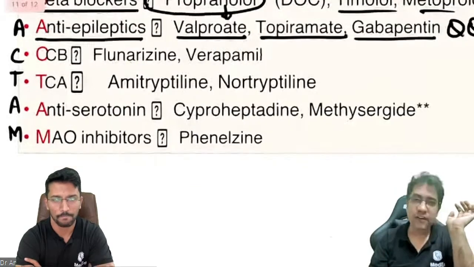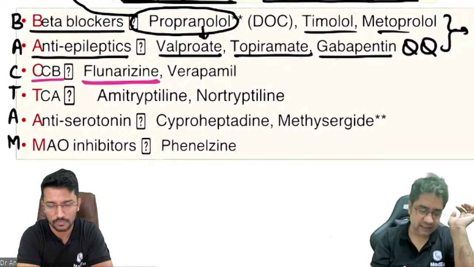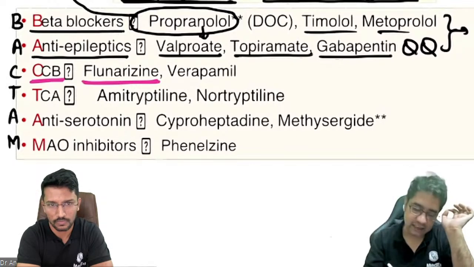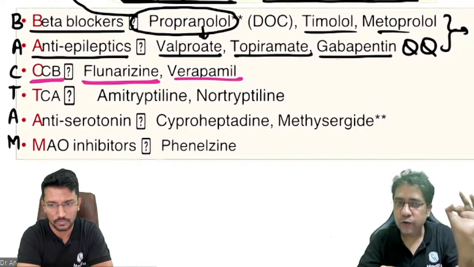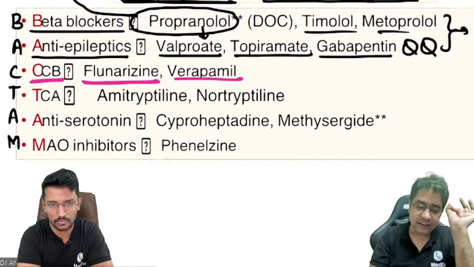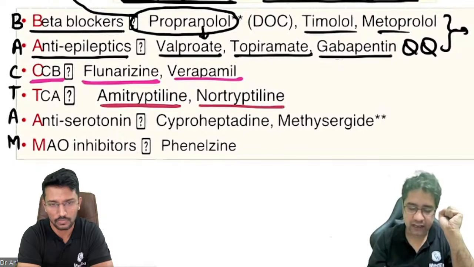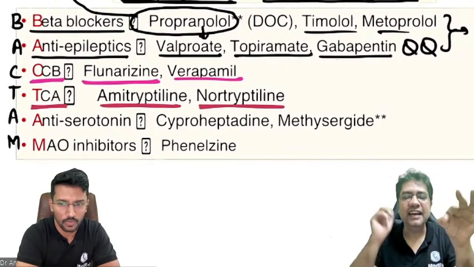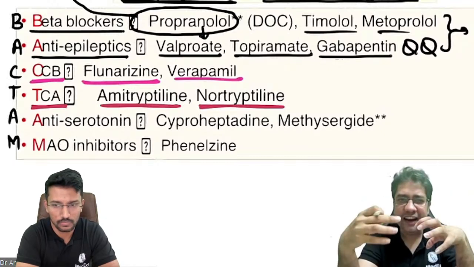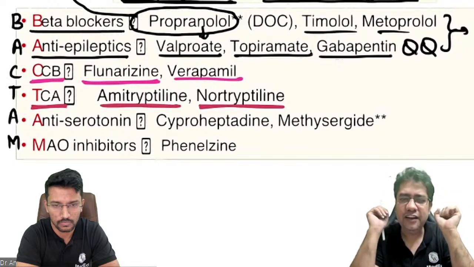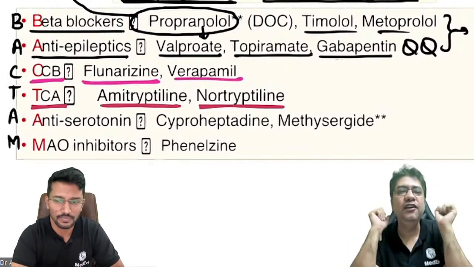But if you talk about India, very commonly you will find the drug flunarizine. Flunarizine is a calcium channel blocker. Another calcium channel blocker which we can give is verapamil. And this flunarizine, you will go in the market and you will see that it comes in combination with amitriptyline very commonly. So amitriptyline or nortriptyline, they are tricyclic antidepressants. Yes, they are very commonly used in India. Heard about a tablet named Triptomer? That's amitriptyline. So very commonly used drug.